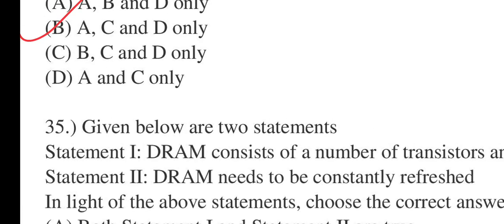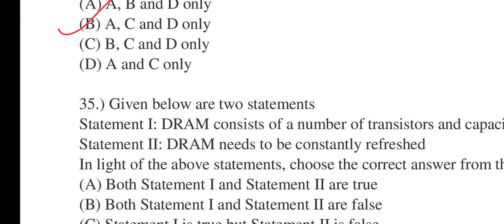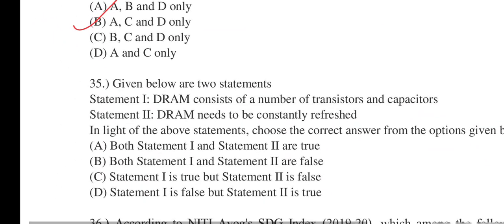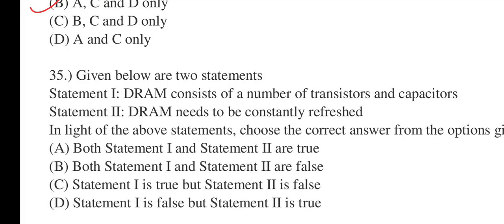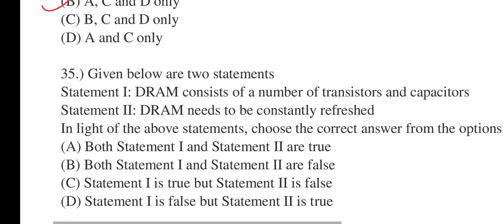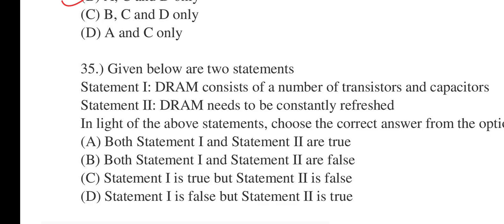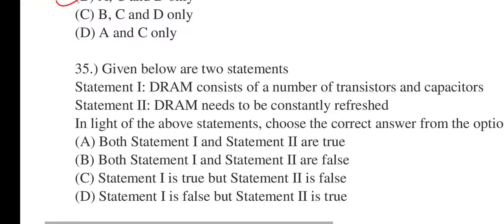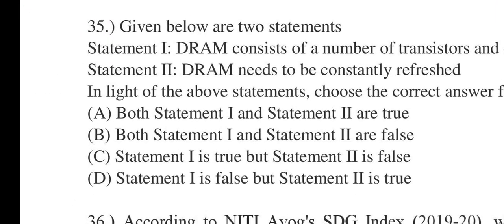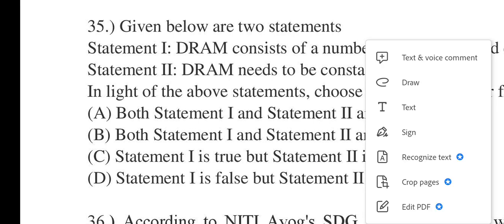35 says, given below two statements. One says DRAM consists of a number of transistors and capacitors. Statement 2 says DRAM needs to be constantly refreshed. In light of the above statements, choose the correct answer from the options given below. 1 and 2 are true, 1 and 2 are false, 1 is true 2 is false, 1 is false but 2 is true. 35. Correct option will be both 1 and 2 are true, that is number A.